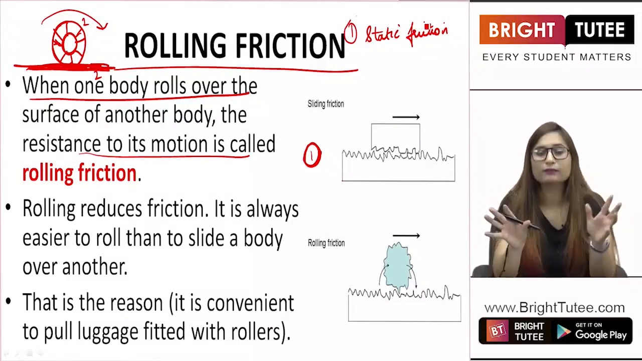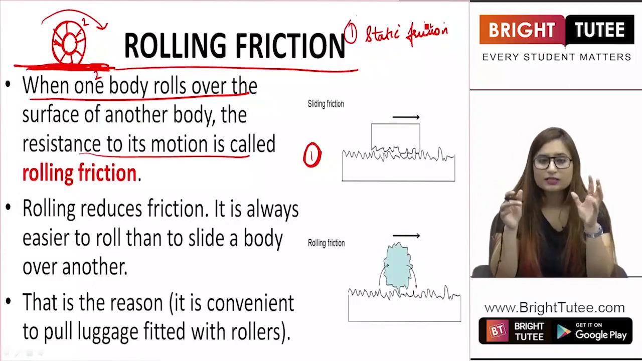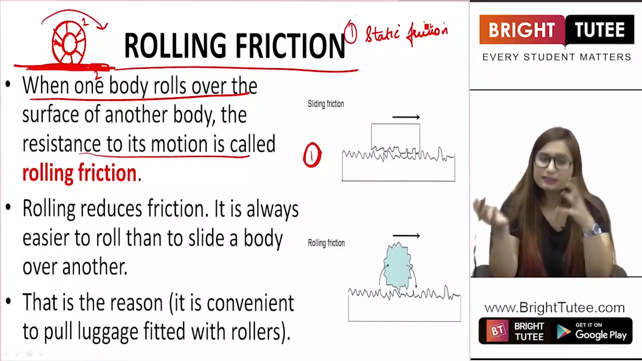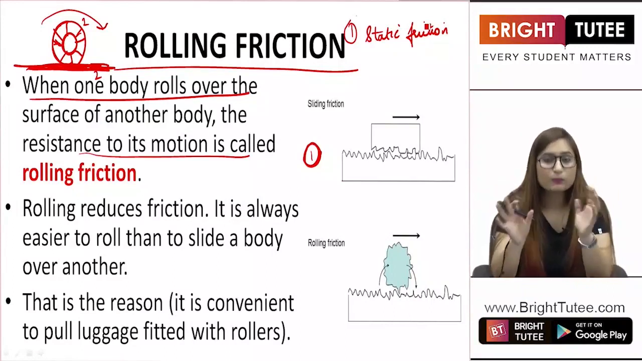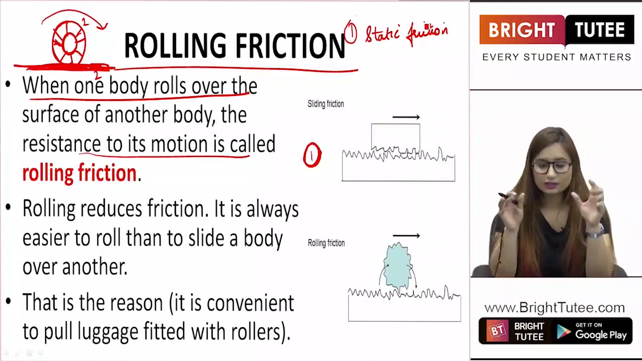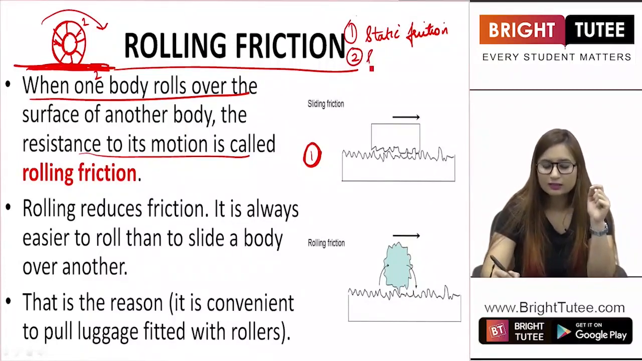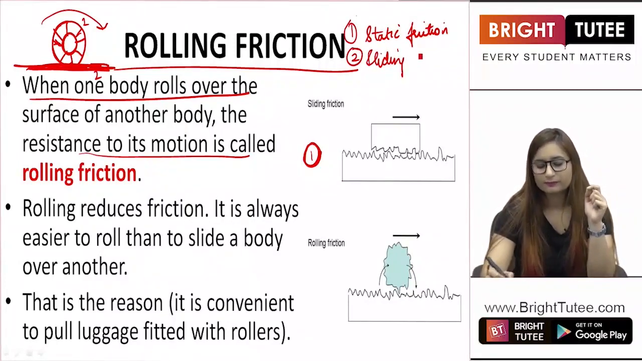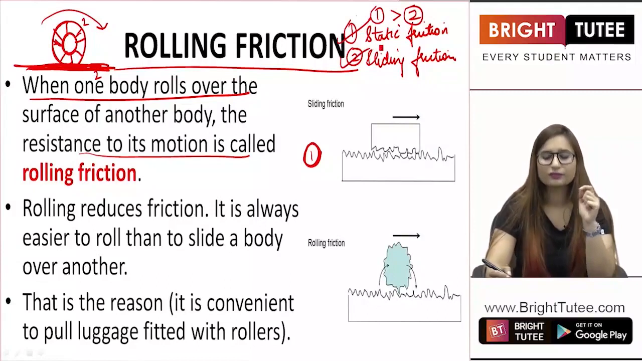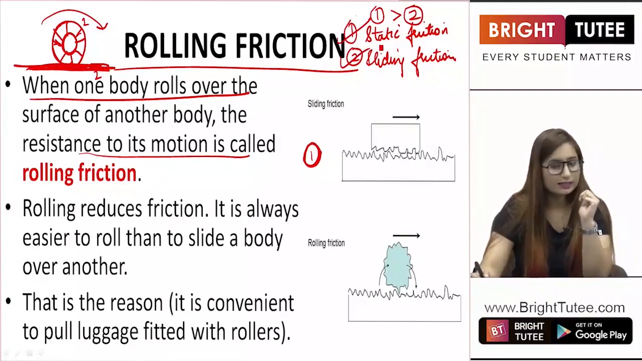You tried to start moving it, which is because we also studied that static friction is more than sliding friction. It is easier to slide a body that is already moving instead of moving a body that is in a rest position, right? So the second kind of friction was sliding friction, and we already know that 1 is more than 2. 1 is static friction, 2 is sliding friction. Static friction is much more than sliding friction.